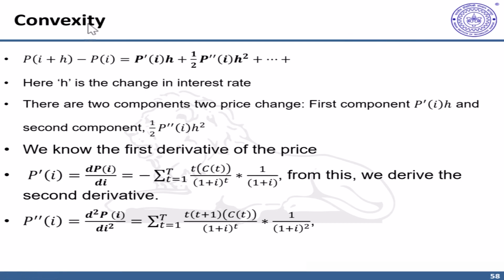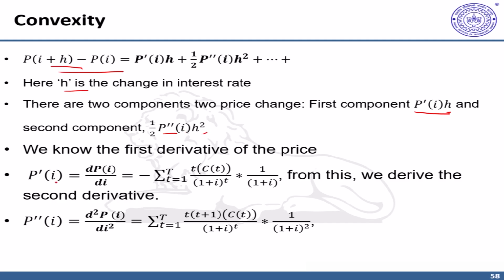Let's take it further. In this expression, as we said, h is the small change in interest rate, and there are two components to this change in price. Price is assumed here as a function of interest rate. The first component comes from the duration part, or the first differential of price multiplied by the change in interest rate, and the second component comes from the second differential of price multiplied by h squared.